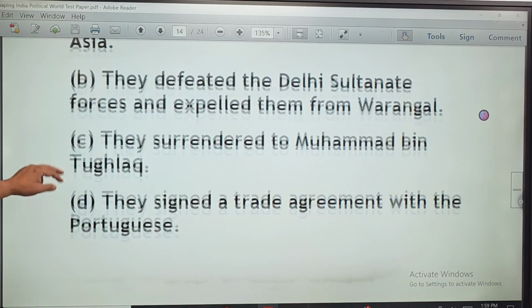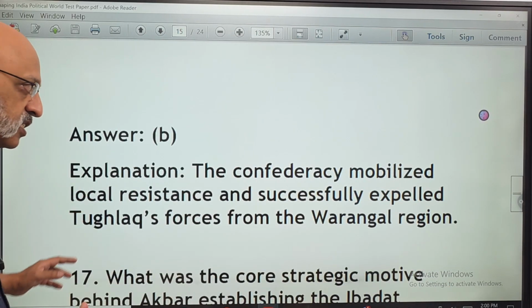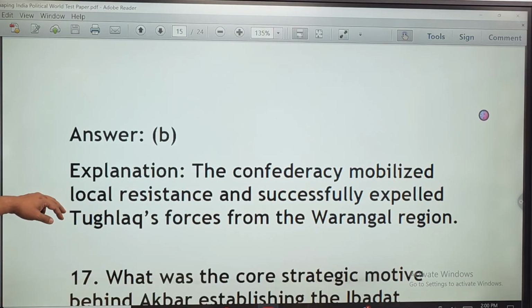So the correct answer is option B, where they successfully expelled Tughlaq's forces from the Warangal region.